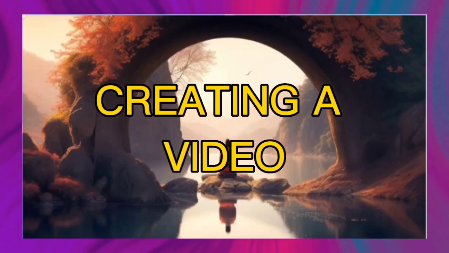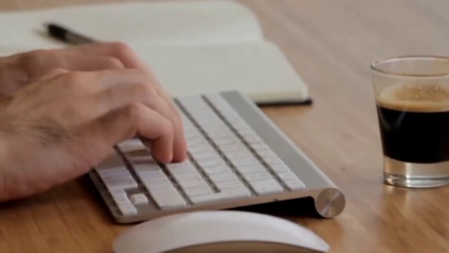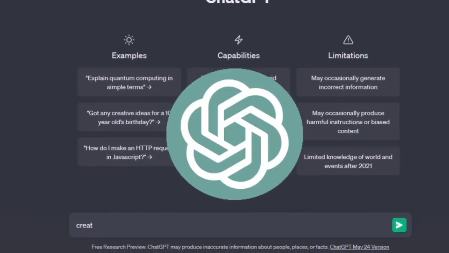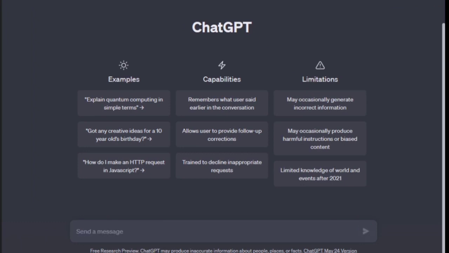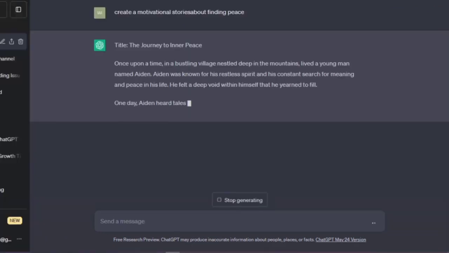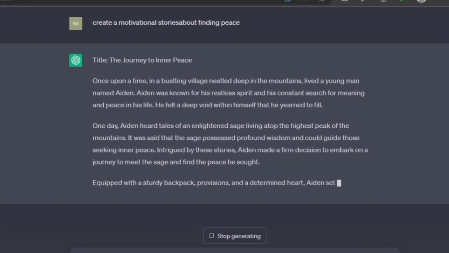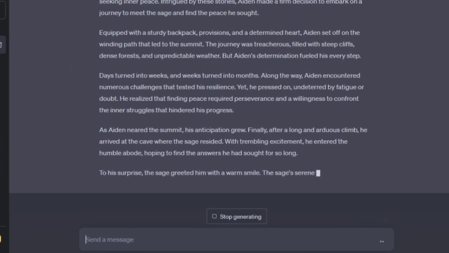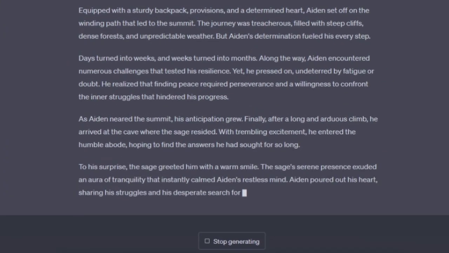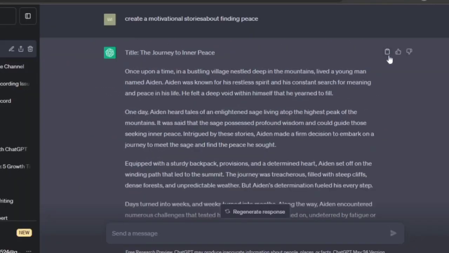Next step is creating a video. First thing to do is creating a script. We can use ChatGPT to generate a story. Since we are based in motivational stories, I will ask ChatGPT to create a motivational story about finding peace. Once you click Enter, the story starts generating. I'm okay with this title, The Journey to Inner Peace. You can review the story, rephrase, or simply copy and paste. But for me, it is already good, so I will copy this.